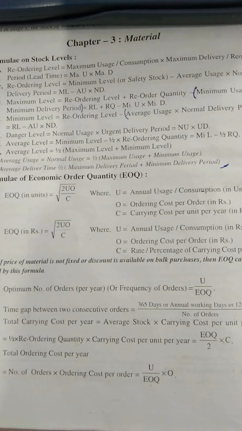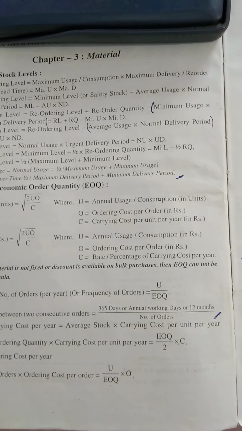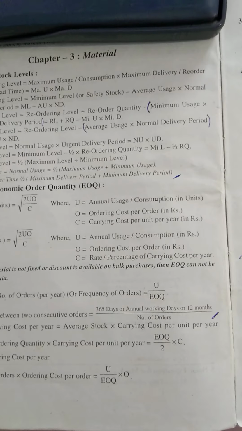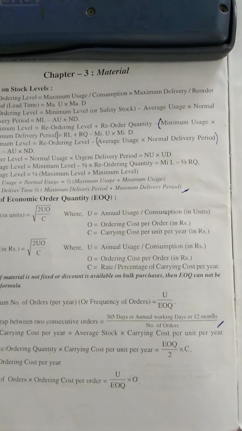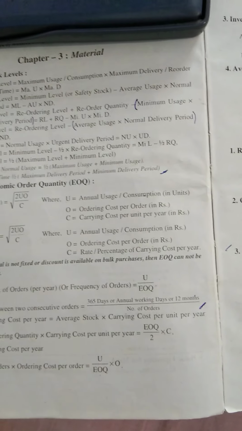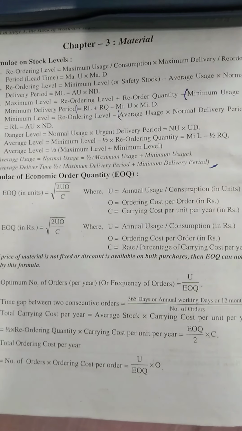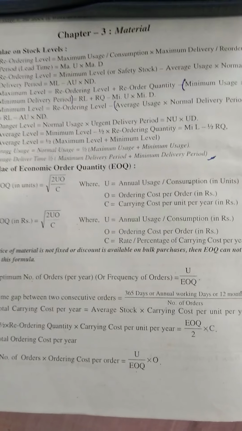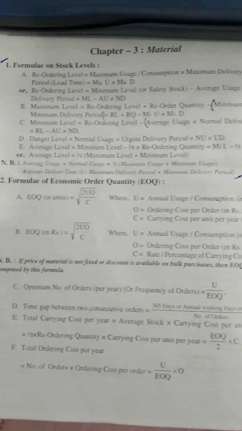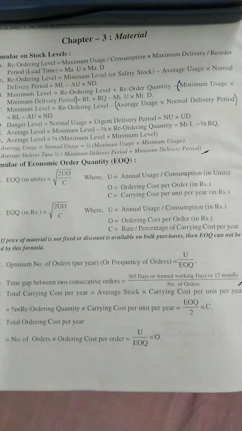In case of materials, generally three types of sums are available in the question paper in examination. One is stock levels, then EOQ, and lastly the sum on stores ledger. Again I am telling, first one is sum on stock level, next sum on EOQ, that is economic order quantity, and the last one is sum on stores ledger.